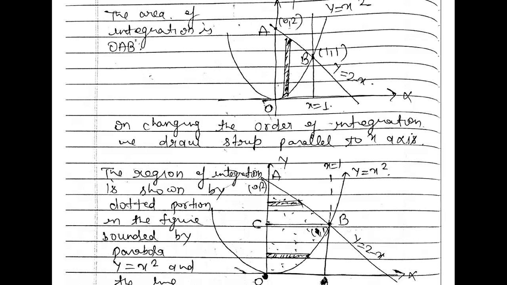So our strip is starting from the parabola, and the parabola finishes here, and then it is the line x plus y is equal to 2, that means y is equal to 2 minus x line. That means one region is changed to another region, so our strip will also be changed. So we draw two strips to cover the whole region, because our region is breaking from this point, right?